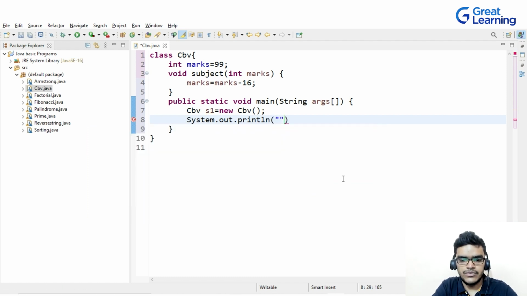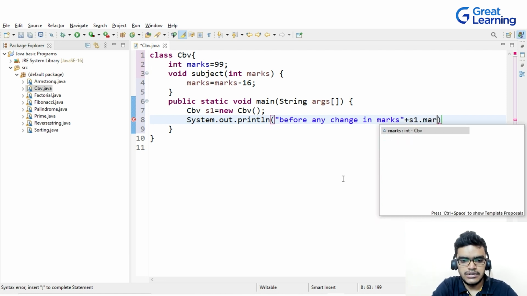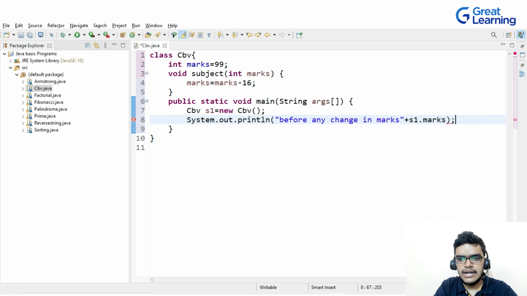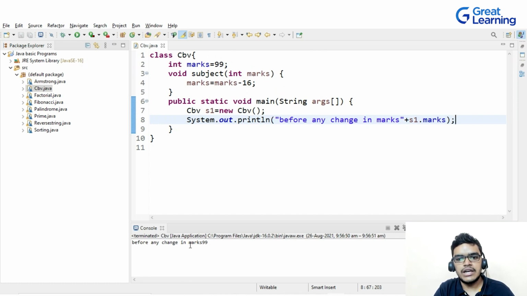And then after this, I will write system.out.println, and I will write "before any change in marks", and here I will write s1.marks, right? And if I'm executing it, then you can see that on executing I am getting, before any change in marks, my value 99.